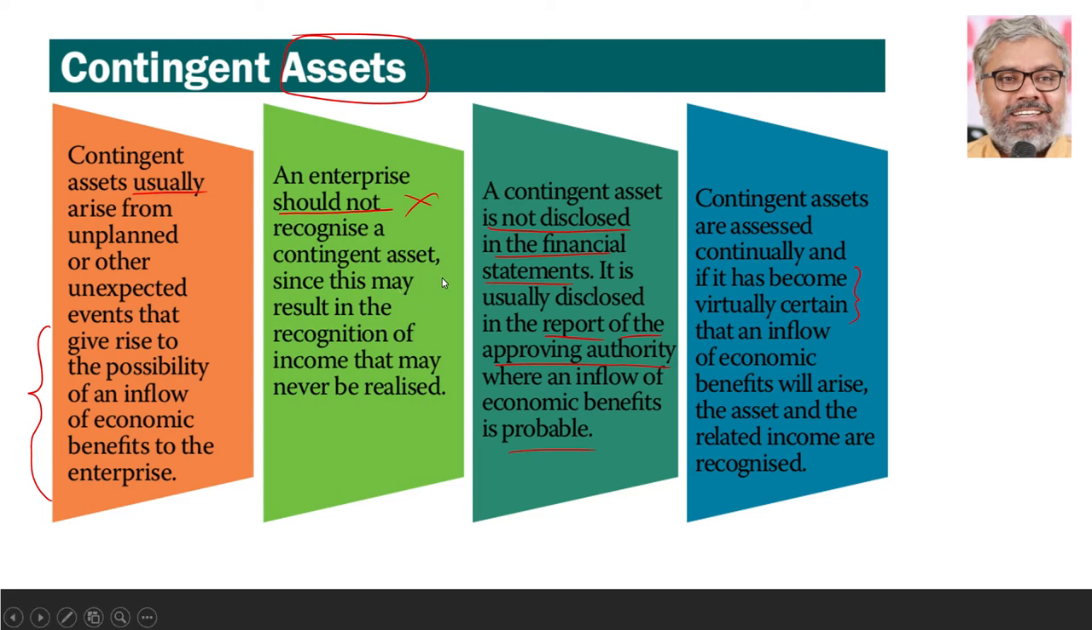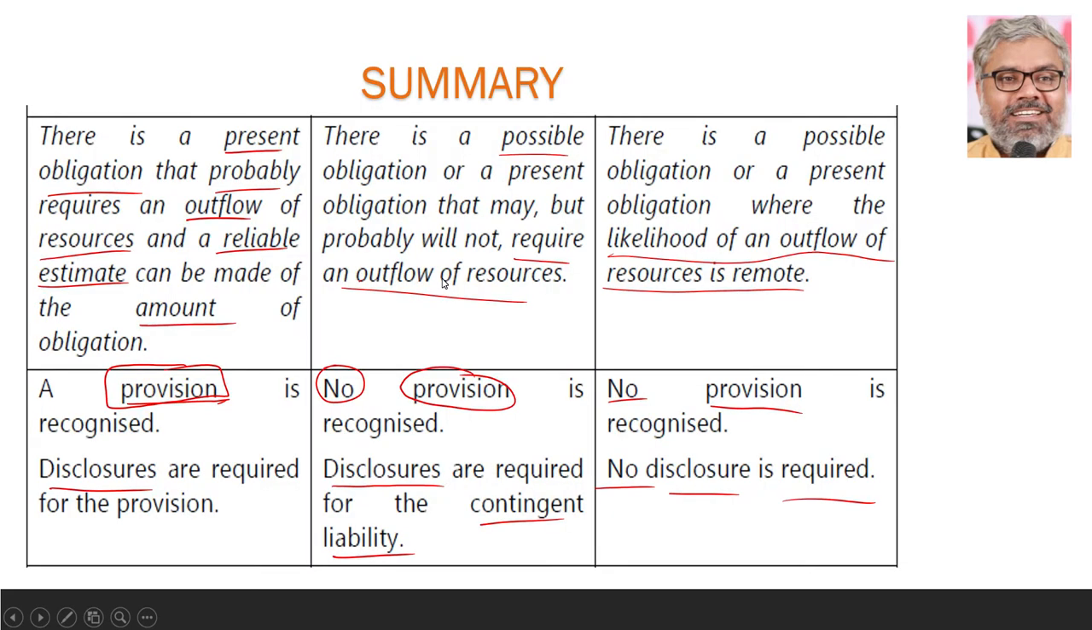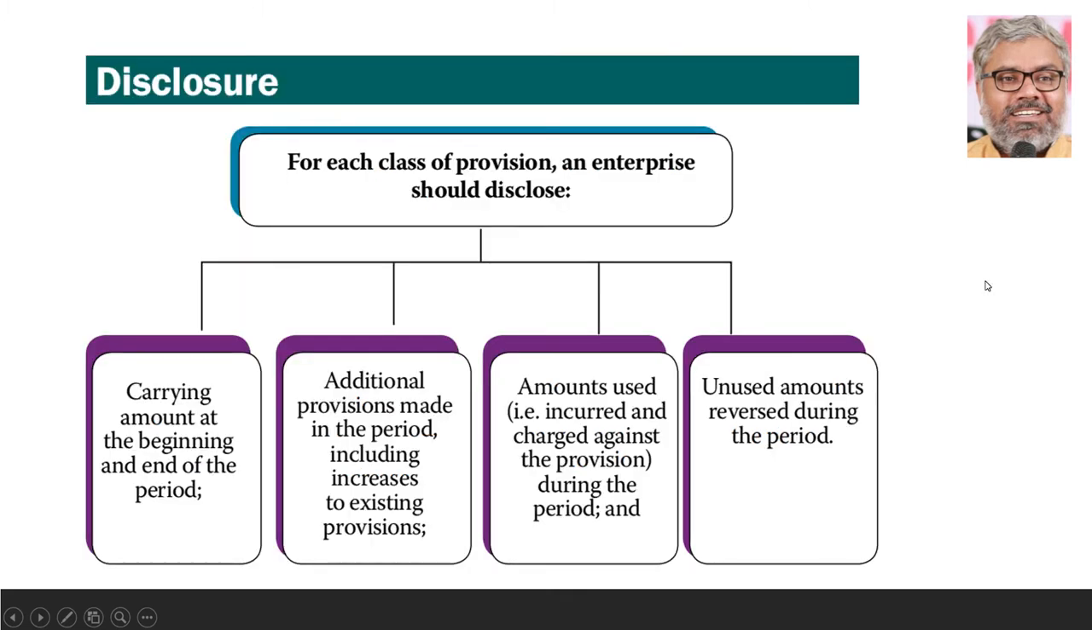But when it comes to provisions, recognition is also there, disclosure is also there. When it comes to contingent liability, recognition is not there, but disclosure is there. But if the likelihood of an outflow is so remote, no need to even identify any contingent liability, no need to disclose also, no need to provide also. That is the summary of Accounting Standard 29, we can say.